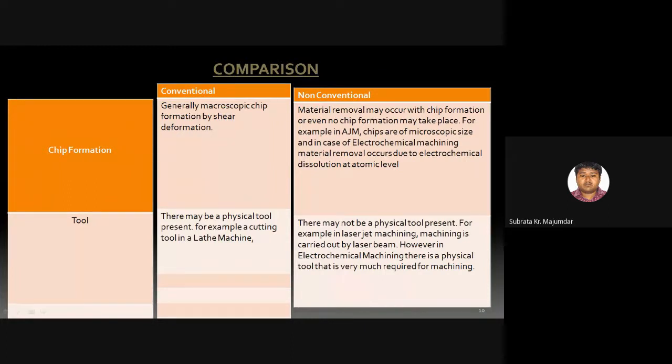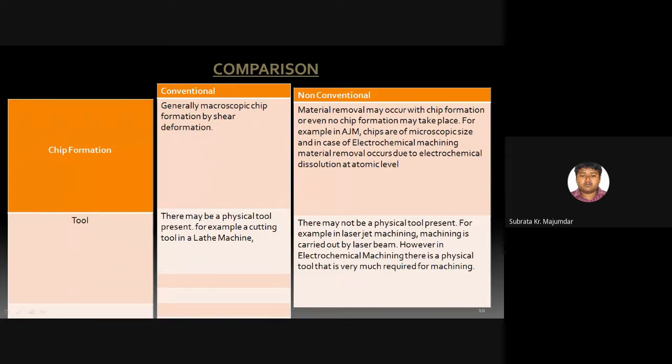Not only the lathe, in any type of conventional machining, whether it is a lathe, a shaper, a planer, or a miller, everywhere there is a physical tool present which removes the material.